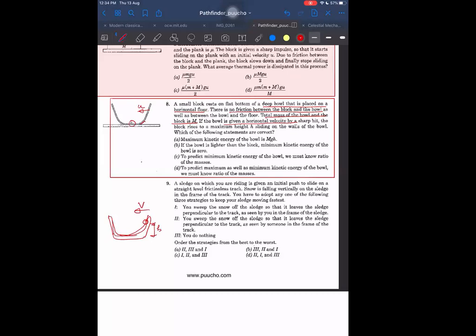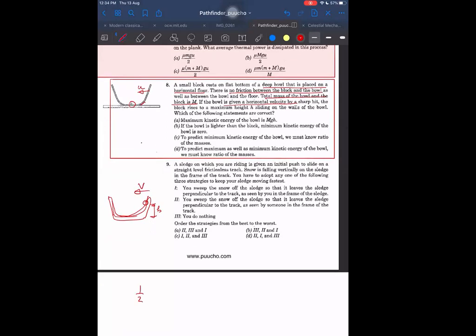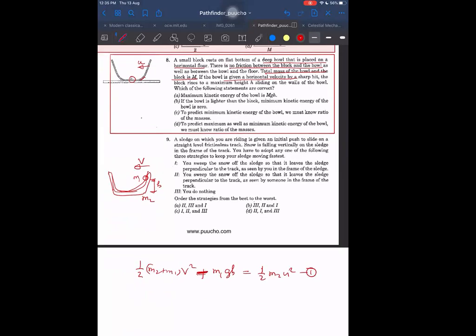So then we can say, with M2 for the ball and m1 for the block, half of (m2 plus m1) into v square plus m1 gh is equal to half of m2 into u square. This is one equation. But this equation does not give us the maximum kinetic energy.